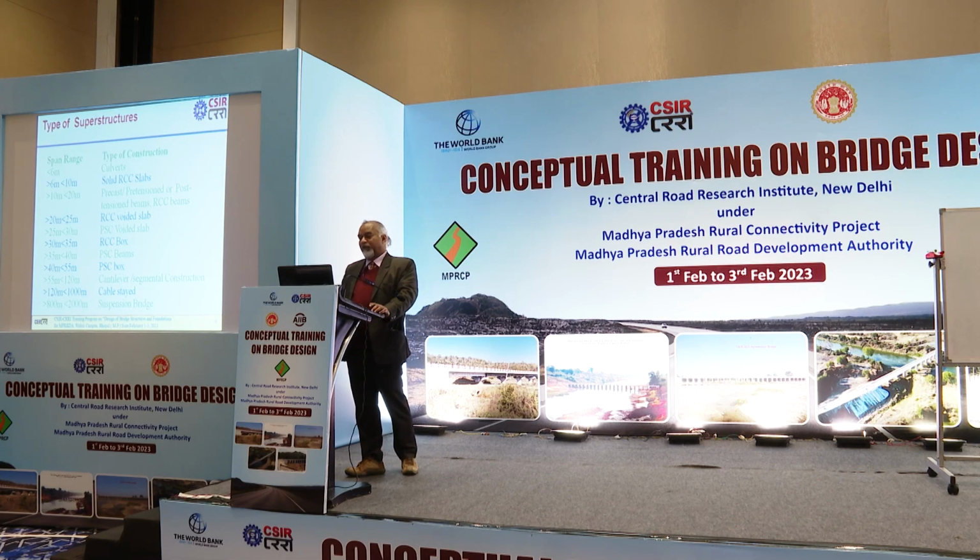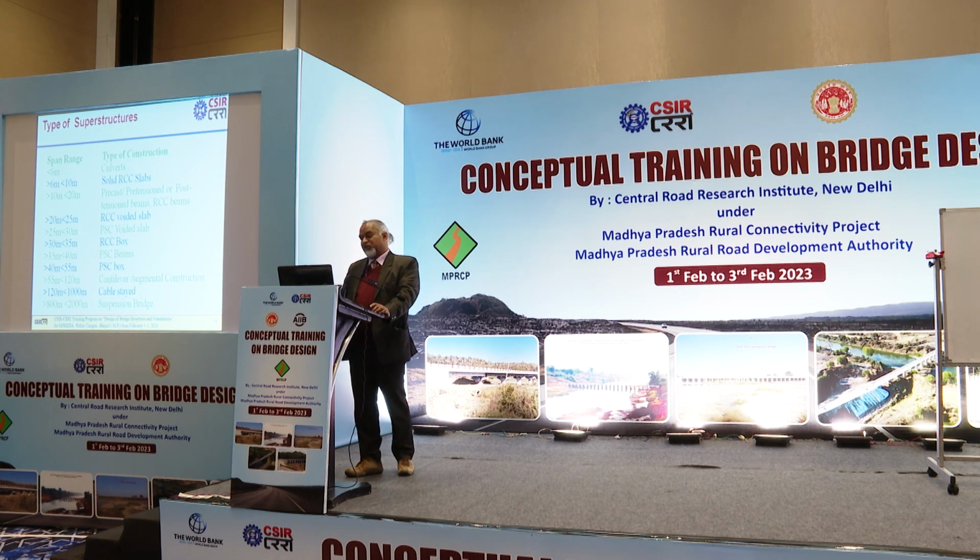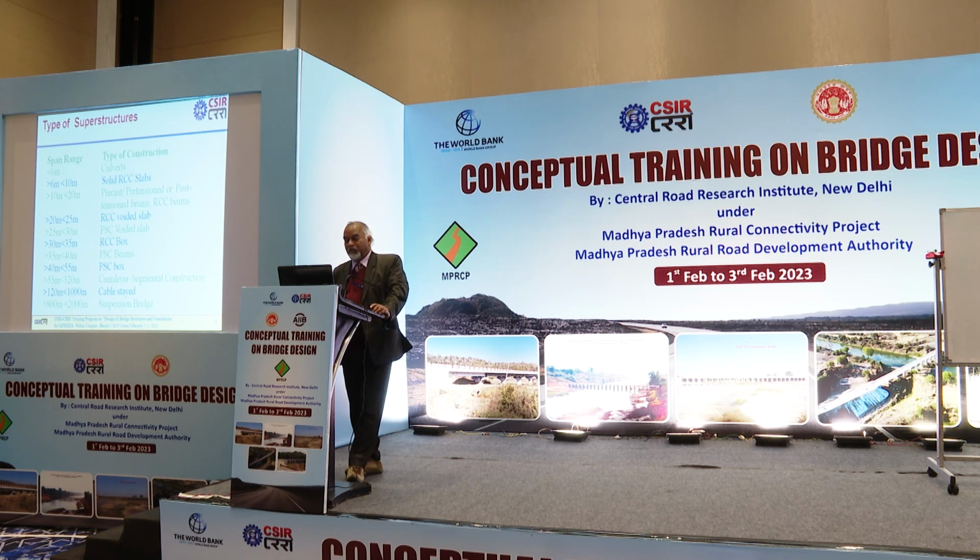If span length is 25 to 30 meters, then we can go for PSC voided slab. If length is between 30 to 35, RCC box; 35 to 40, PSC beams; 40 to 55 meters, PSC box; 55 meters to 120 meters, cantilever or segmental construction; 120 meters up to 1 kilometer, cable-stayed bridges; 800 meters to 2 kilometers, suspension bridge. Like this, these are guidelines.